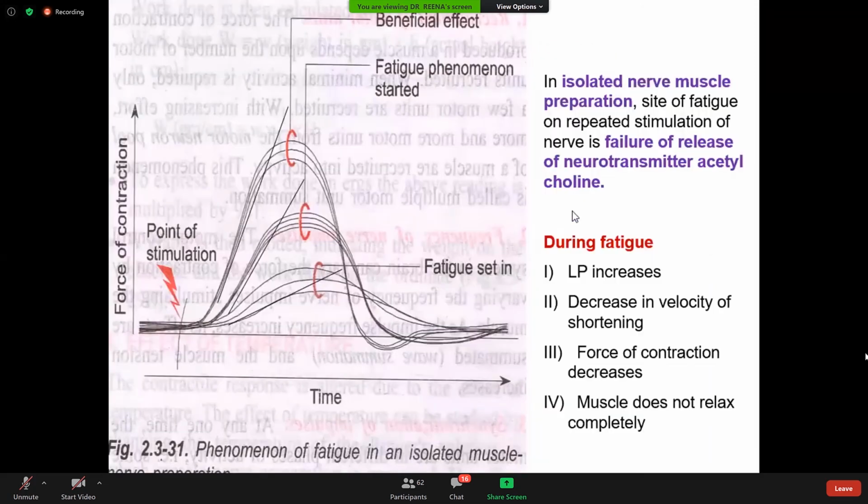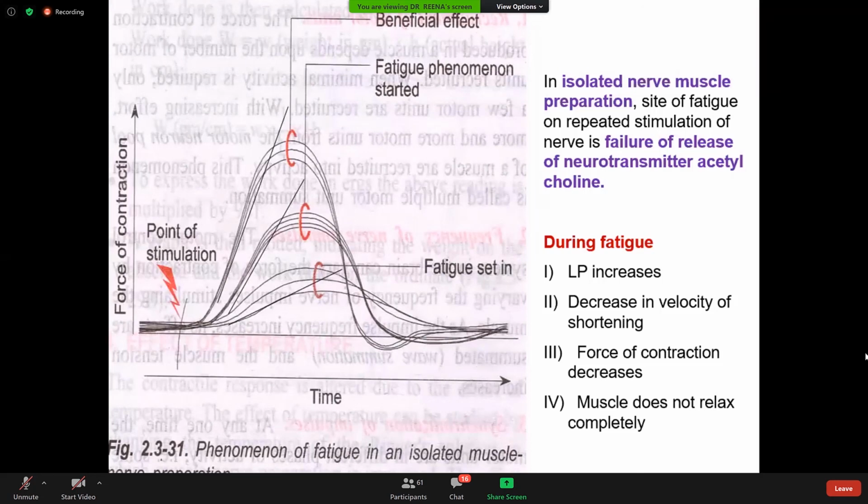Then another point: here you can see repeated stimulus applied. Initially the muscle twitch contraction is fast. After some time, the amplitude, the force of contraction, decreases, then further decreases, and finally there will be no contraction.